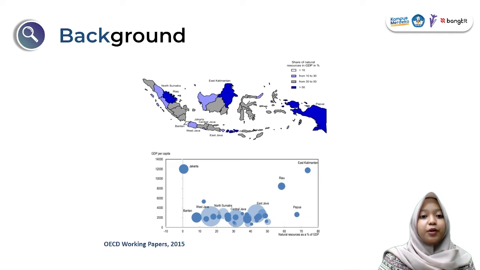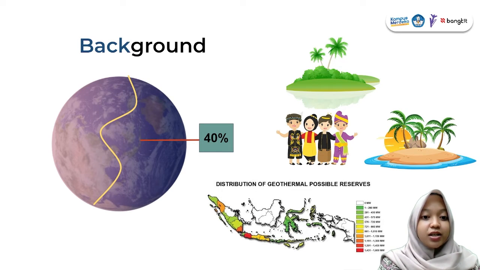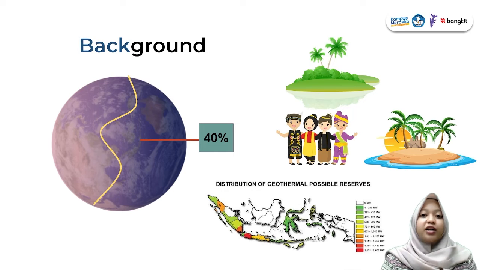Based on the data from the World Economic Forum, Indonesia is the most fertile with the highest natural resource in the world. The statement from the WEF is corroborated by data from the Indonesia Central Statistic Agency, which state that 40% of the world geothermal energy reserves are in Indonesia. Indonesia also has 80,306 islands with 583 languages and the tropical forest that can be allocated as tourism attraction.